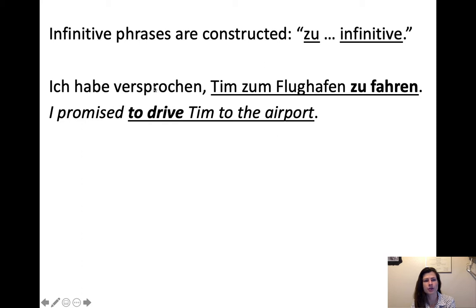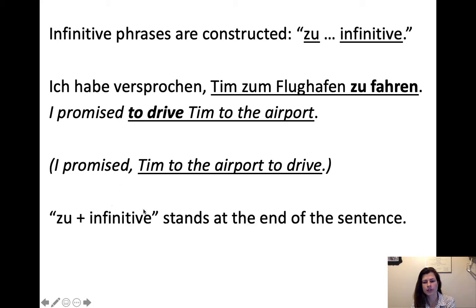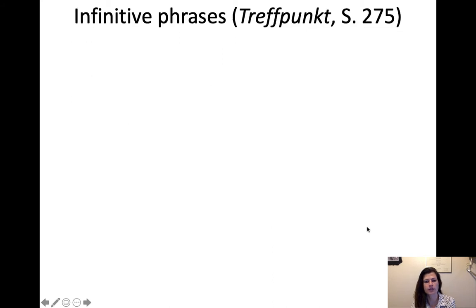Ich habe versprochen, I promised. And then, so it's like, I promised Tim to the airport to drive. But of course, in English, we don't put that verb at the end. We put it right next to the other verb. Zu plus infinitive stands at the end of the sentence, yes. At the end of the clause, really, but often the end of the sentence.